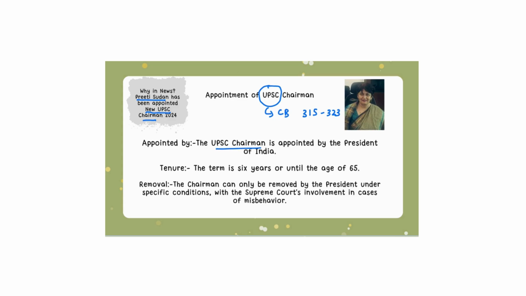The UPSC chairman is appointed by the President of India, and the chairman can also be removed by the President of India. So remember these two facts: appointed by the President of India, and the UPSC chairman can be removed only by the President of India under specific conditions with the Supreme Court's involvement in cases of misbehavior. And the tenure of the UPSC chairman is 6 years or until the age of 65.